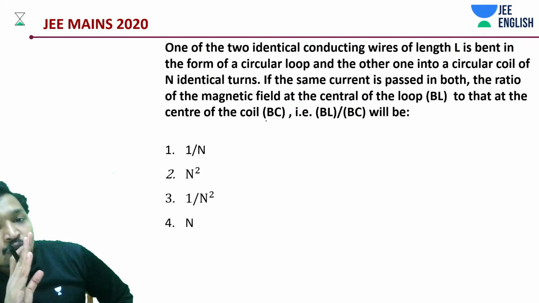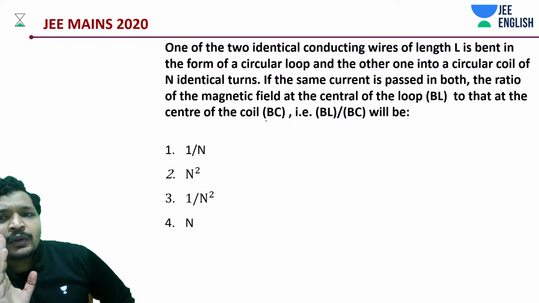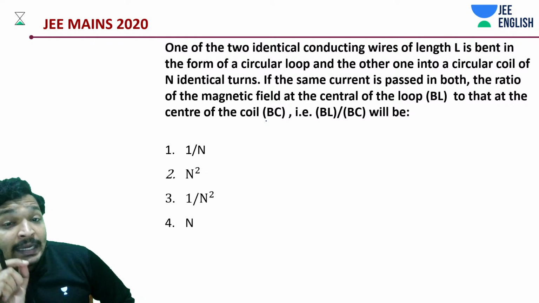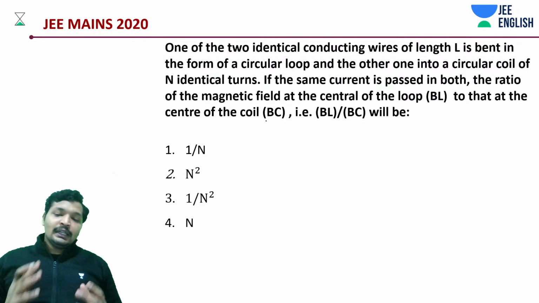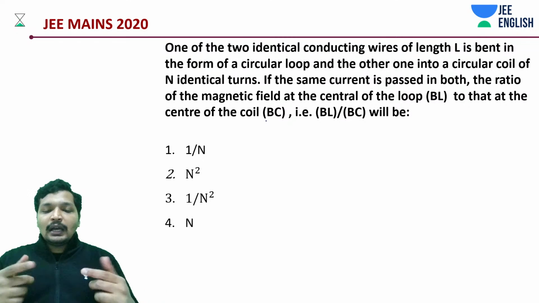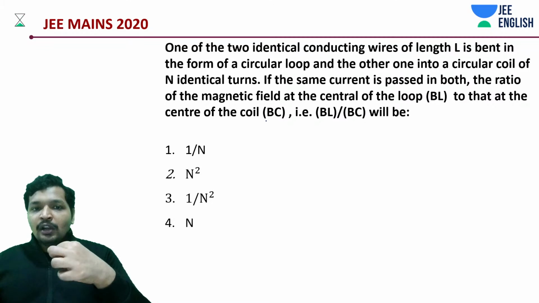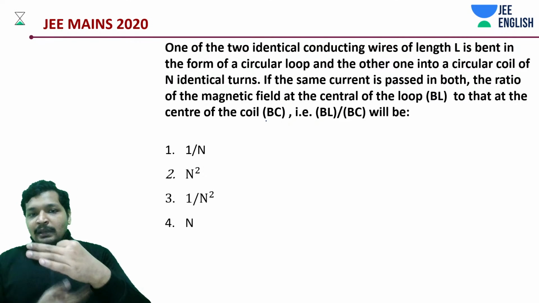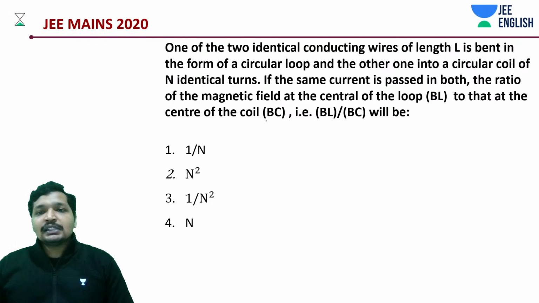So there are two identical conducting wires, and one has been bent into a circular loop. The other is bent into a circular coil of n identical turns. If you bend the same wire into one loop or into n turns, which one will have the lesser radius?